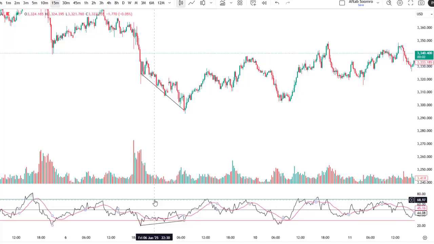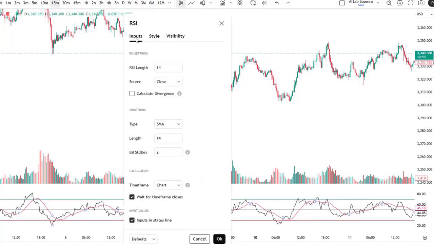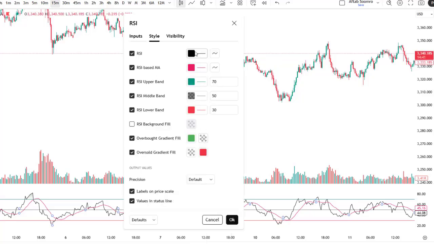And in the last part, I am showing some settings here. We have the default inputs here. RSI length is 14, and SMA, simple moving average line. This pink line is the simple moving average line. Its length is 14. I have not changed anything here, but in the style I have changed the color of the RSI to black, and the RSI based moving average, which is the pink line, I have changed to pink. And these are the bands: upper band, middle band, and this is the lower band.